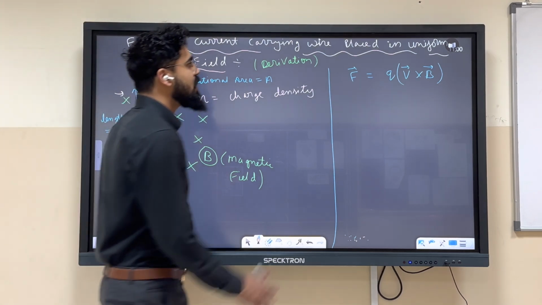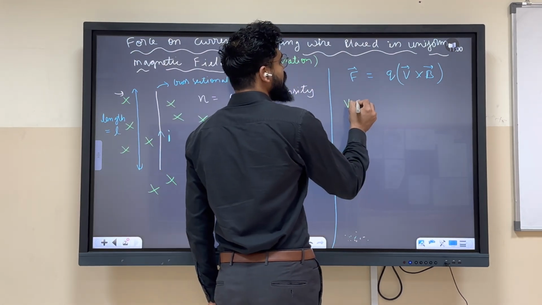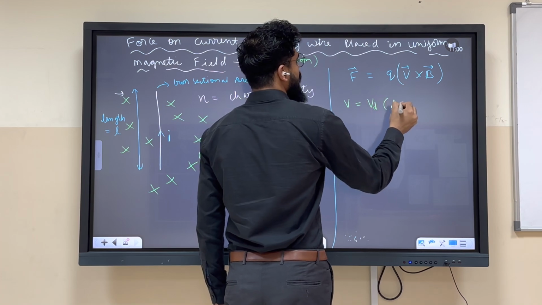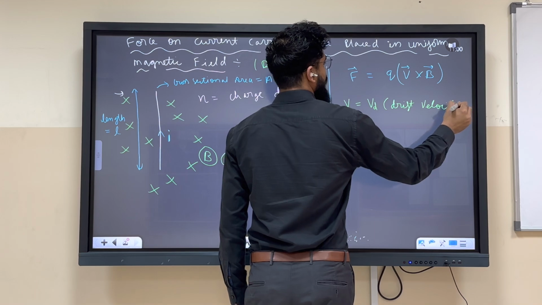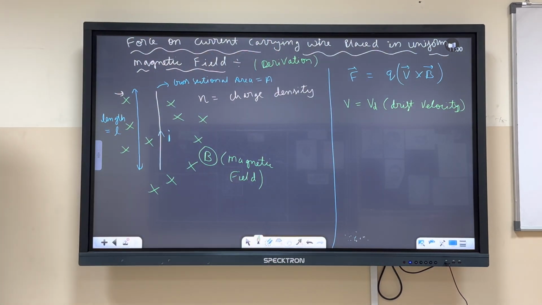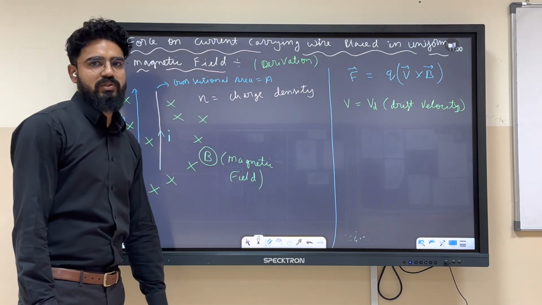They are moving with drift velocity. So over here we should write V equals Vd, the drift velocity of the electrons inside the wire.